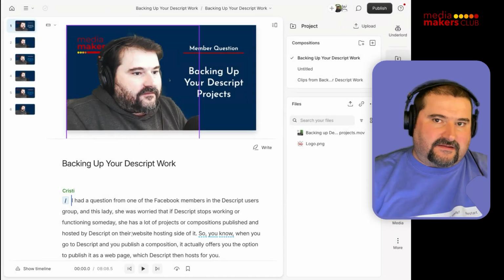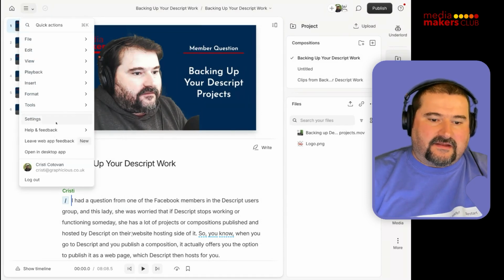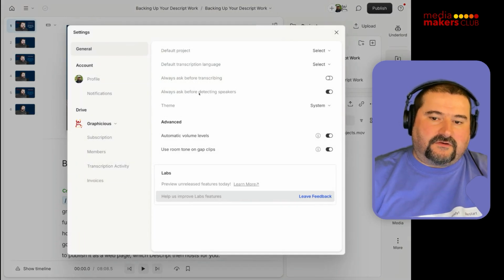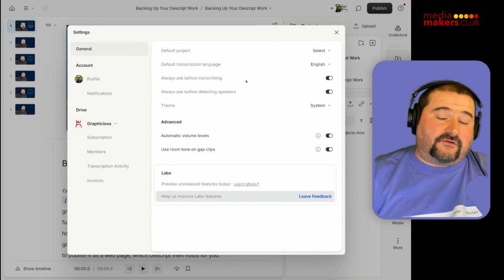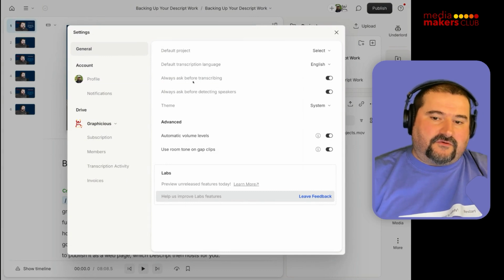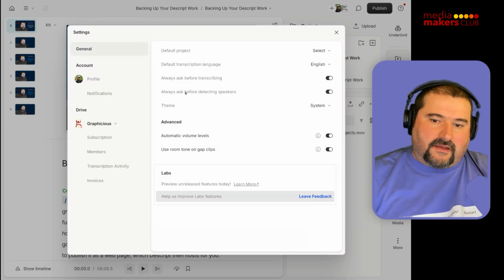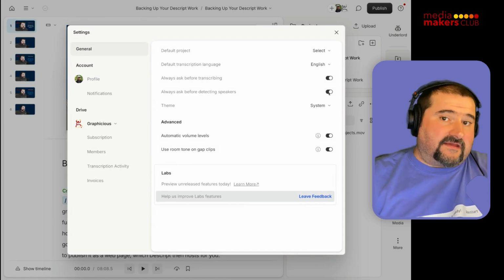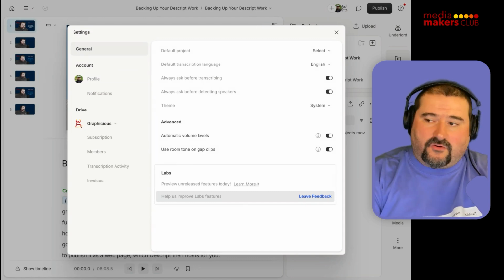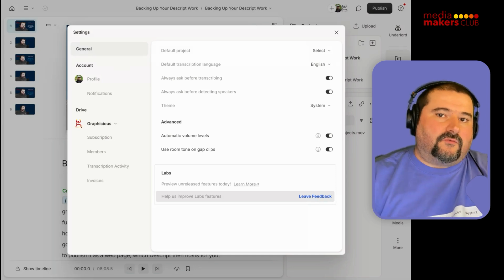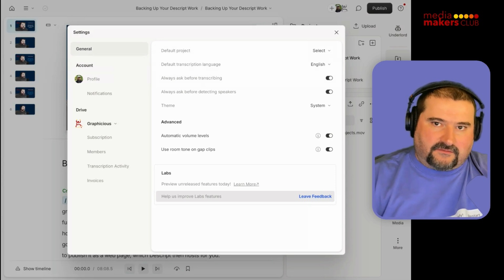That is a setting that was added back in the settings. If you go to settings, you will have that as a new option here. So I'm going to turn that on. This was the setting that I was always turning on, always ask before transcribing. Now it also has always ask before detecting speakers. So you can have this on, which means every time you drag in a file or open a file, before you transcribe it, Descript is also going to ask you, do you want to detect the speakers? And yes, fine, okay, do it.